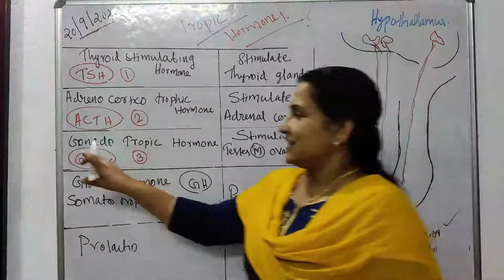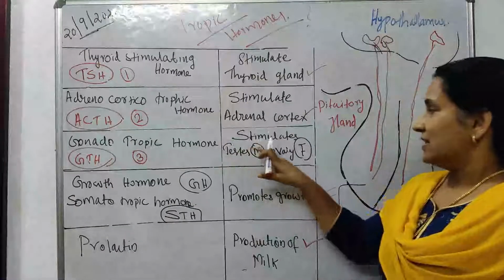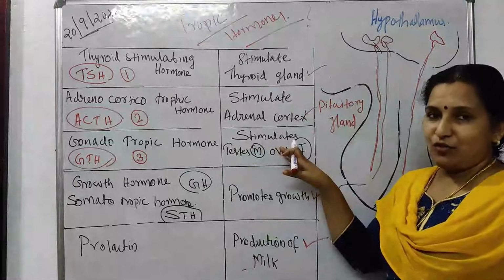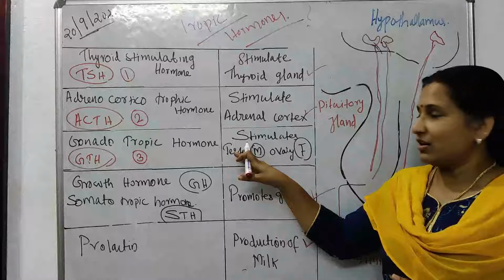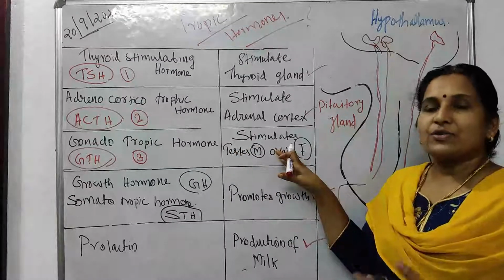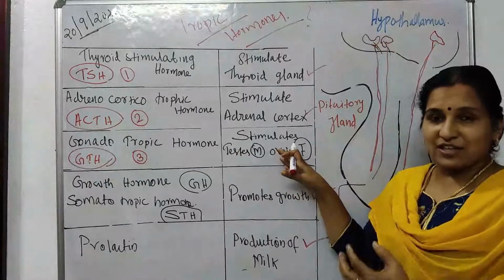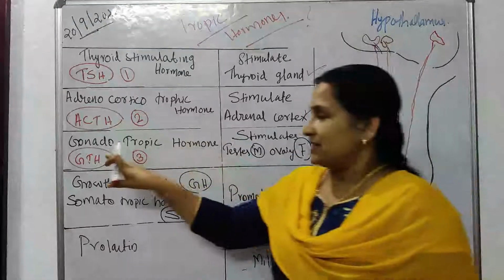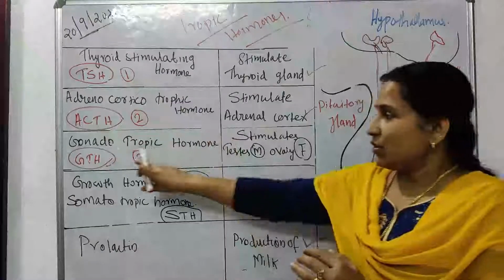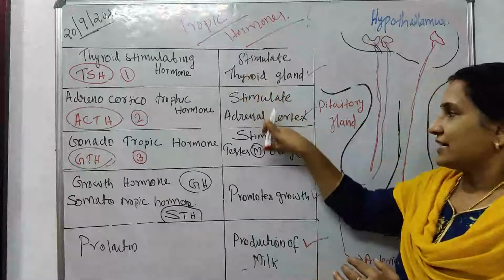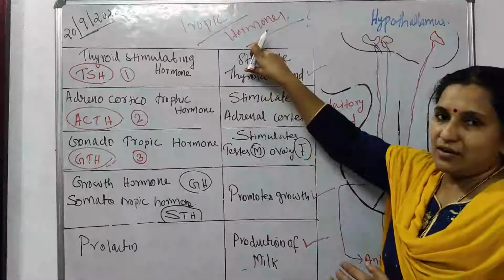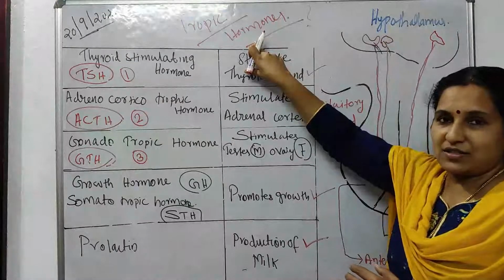Then GTH controls the testis and ovary. The hormone produced by the testis is testosterone and the ovary produces progesterone. Their production is controlled by GTH. So these hormones control the other endocrine glands. That's why they are known as tropic hormones.